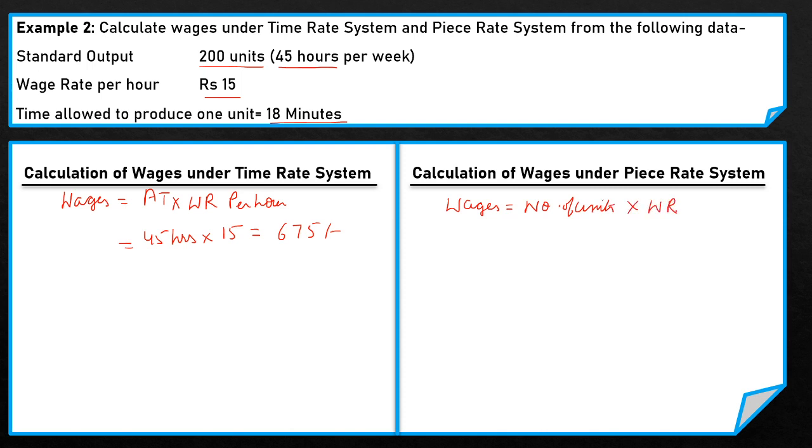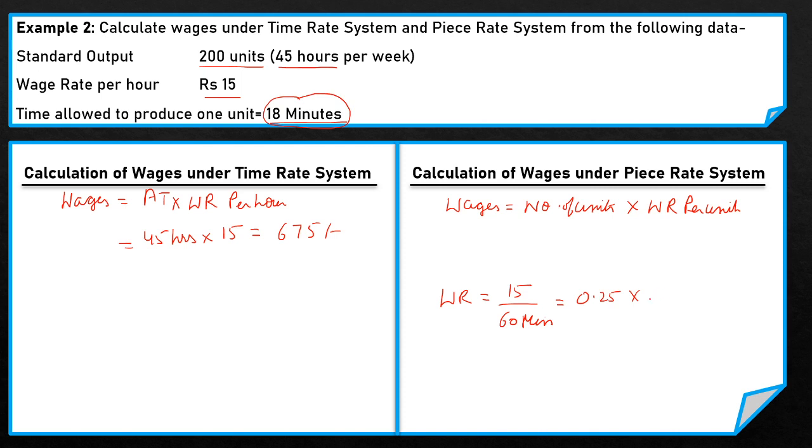Under the piece rate system, first we write the formula: wages equals number of units manufactured by the labor into wage rate per unit. Now for the wage rate per unit, the wage rate per hour is rupees 15 and in an hour there are 60 minutes. So the wage rate per minute is 0.25, or 25 paisa, and the time allowed to produce 1 unit is 18 minutes.